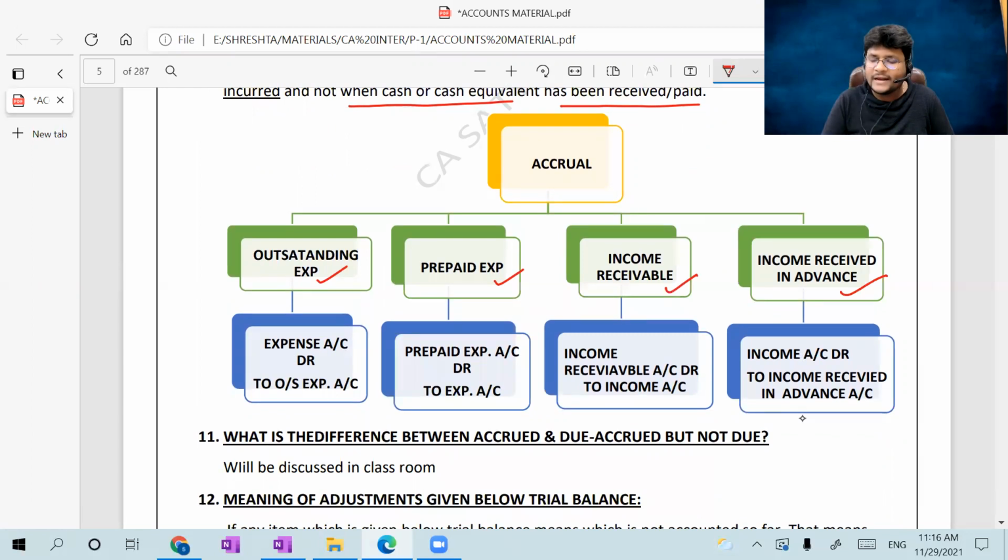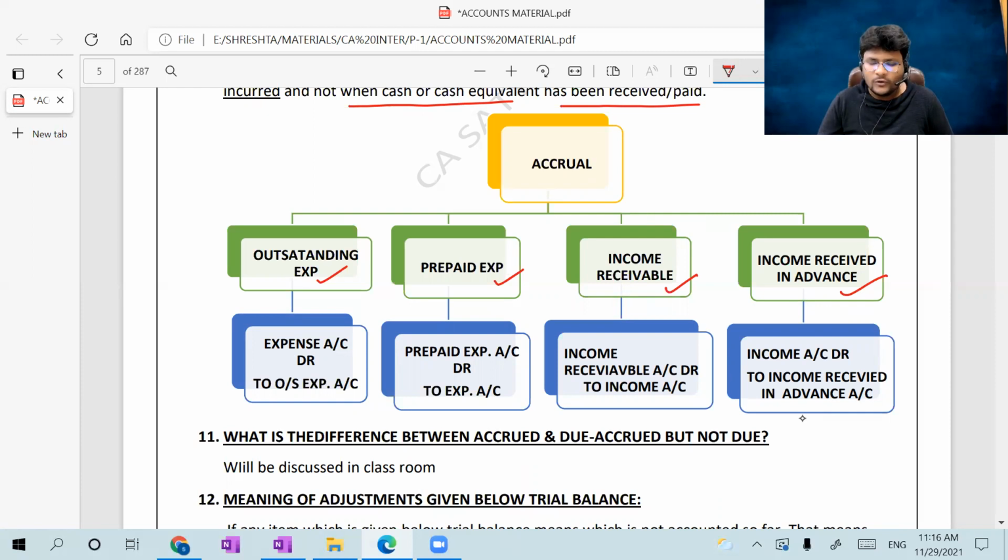Many times these will appear in all the problematic issues as adjustments in different chapters. These are the basic issues. If you can easily understand these basic issues, then at the time of drafting solutions to the problems in the respective chapters, you can easily give your solutions, guys.